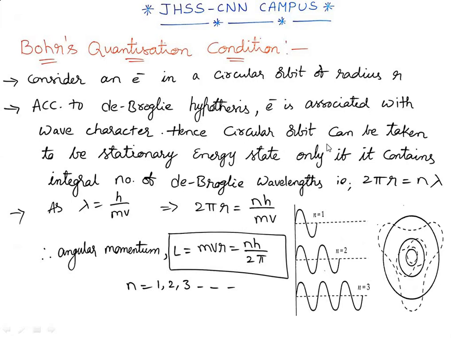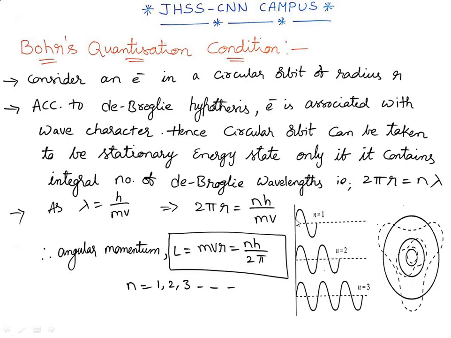Thus the circular orbit can be taken to be a stationary energy state only if it contains an integral number of de Broglie wavelengths. Thus 2 pi r, which is the circumference of the orbit, should be equal to integral multiples of the wavelength. This is one wave, this is two waves, these are three waves.